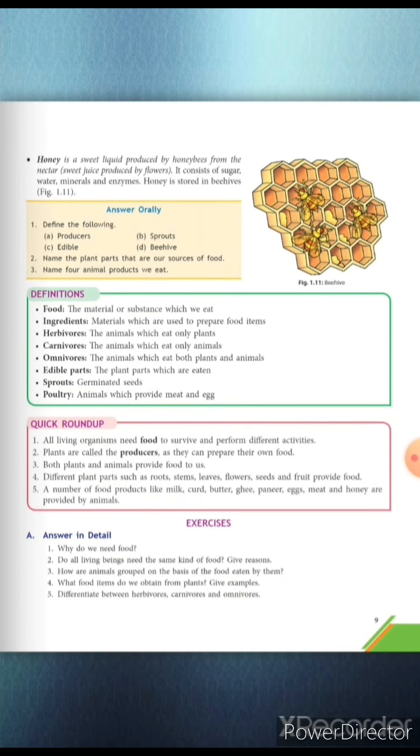Now next comes honey. Honey is a sweet liquid produced by honeybees from the nectar. Nectar is a sweet juice produced by flowers. It consists of sugar, water, minerals and enzymes. Honey is stored in the beehives. The commercial use of honey, or we can say the business or the process in which we collect the honey from the honeybees, is known as beekeeping or apiculture.